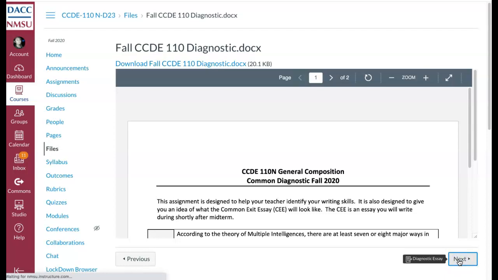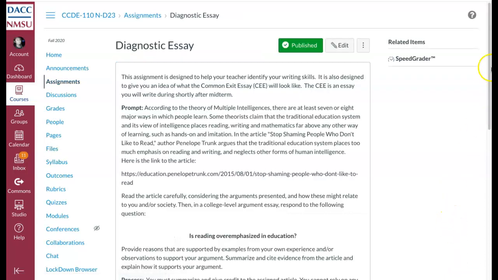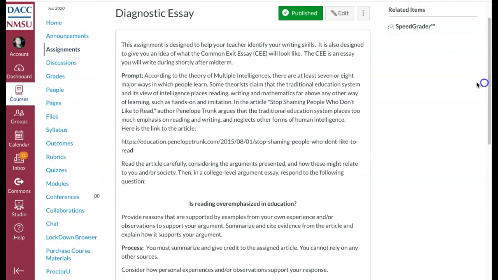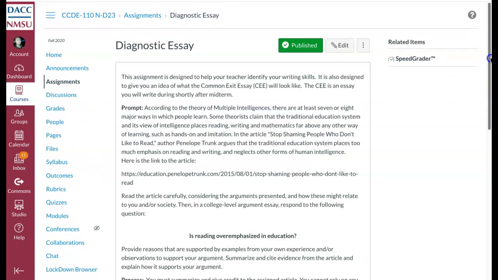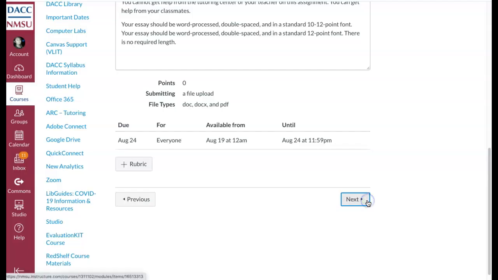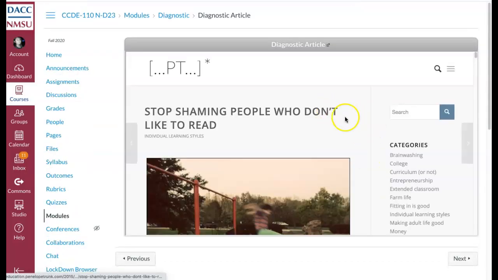Then we have a link to the assignment itself, and you can go ahead and submit the assignment here. In the student version, it should have a burgundy box that says submit assignment. So that's how you submit it. And here is the diagnostic article in case you want to go ahead and access it from here instead of from the instruction page.